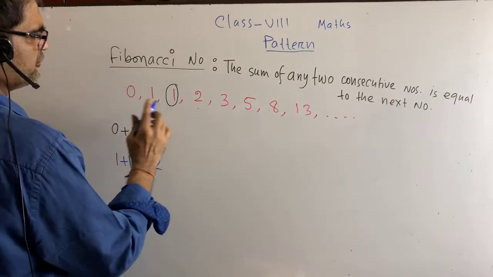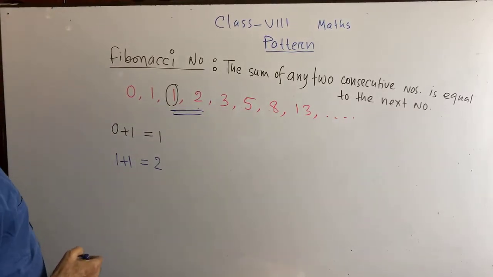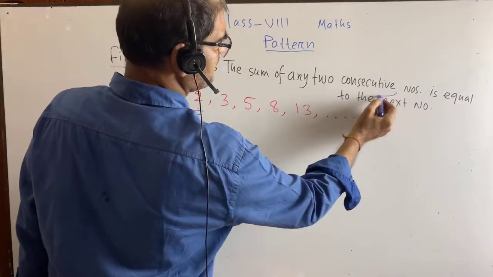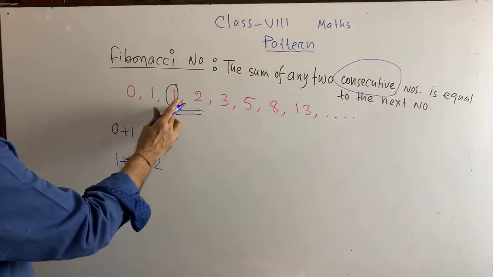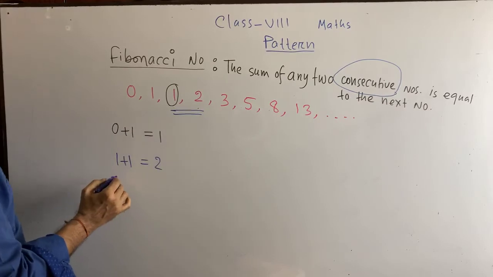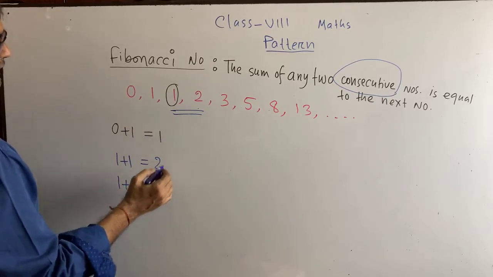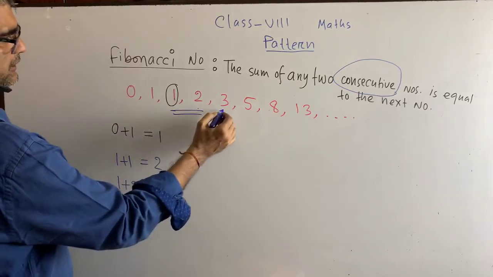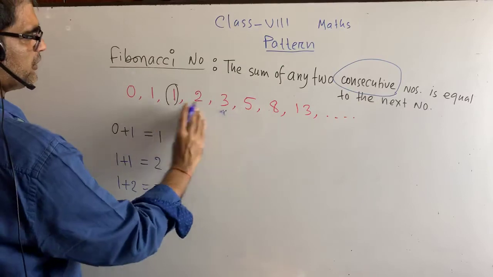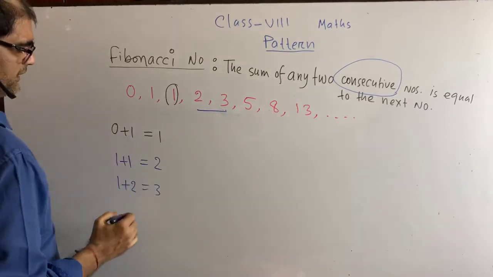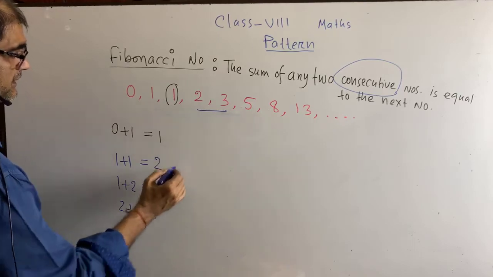Then again you see, these two numbers we are going to consider any two consecutive. Please give emphasis on this word, consecutive. So 1 plus 2 equals what? 3. You see 1 and 2 give the third number, the next number. Now if we consider 2 plus 3, we will get the next number 5.